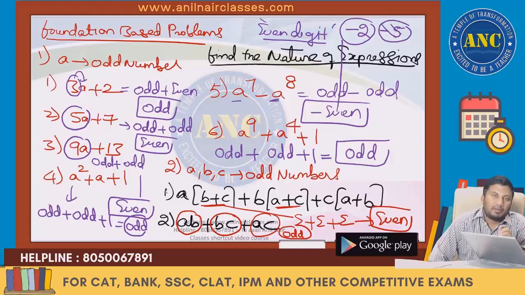Odd power any number is odd, minus odd power any number. A power 8 is greater than A power 7. I got minus even. Minus even, we call it an even digit. Odd plus odd, even plus 1 is an odd number.